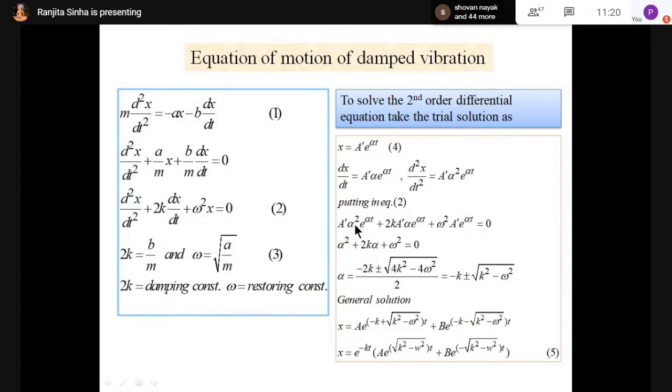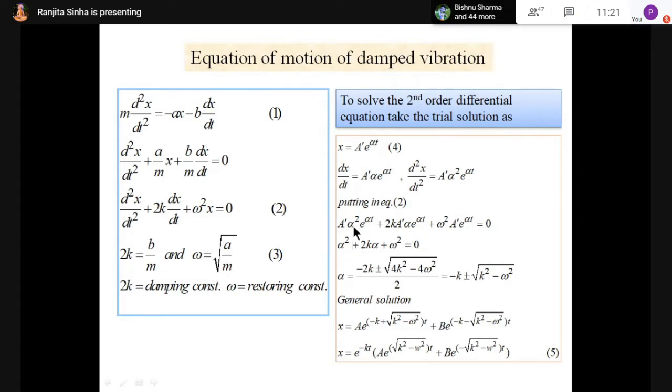So a dash alpha square e to the power alpha t, plus 2k a dash alpha e to the power alpha t, plus omega square a dash e to the power alpha t. Here d2x by dt square is a dash alpha square e to the power alpha t. Then 2k stays as it is, and dx by dt is a dash alpha e to the power alpha t. The remaining term is omega square x, with x equal to a dash e to the power alpha t, and that equals 0. So I have put all the values in equation number 2.